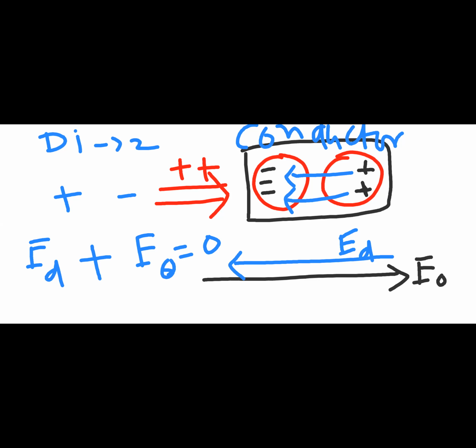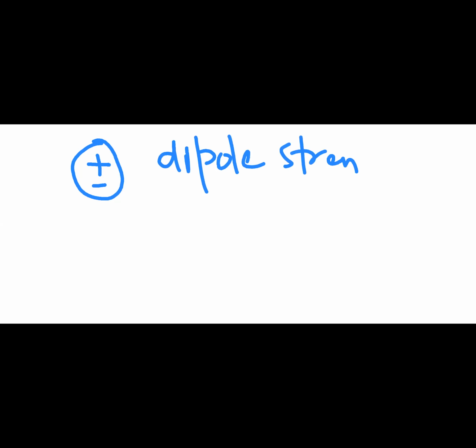So now let's talk about a normal material. I've given the example that you have plus and minus, both at the same place, so there is no separation between them. So I say that dipole is 0, or I will say that dipole strength is equal to 0.